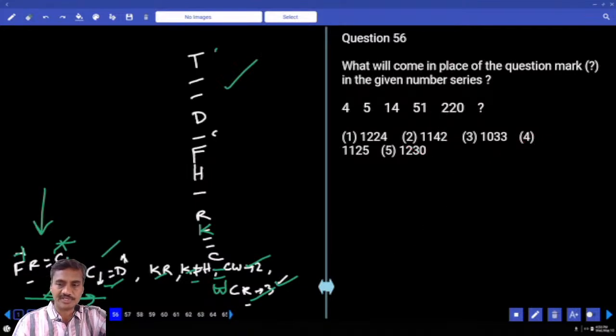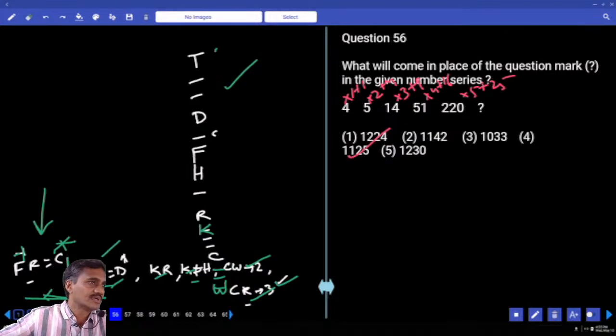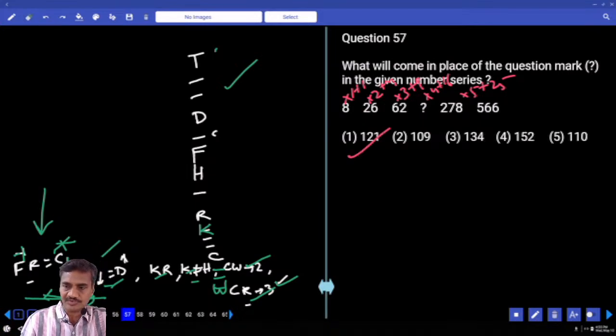Now we need to find out the next number. Choices are 1200, 1100, 1000. Numbers are increasing at a very fast rate. Into 1 plus 1, into 2 plus 4, into 3 plus 9, into 4 plus 16, into 5 plus how much? 25. Now 220 plus 25, last digit is 5. 1125, choice 4.